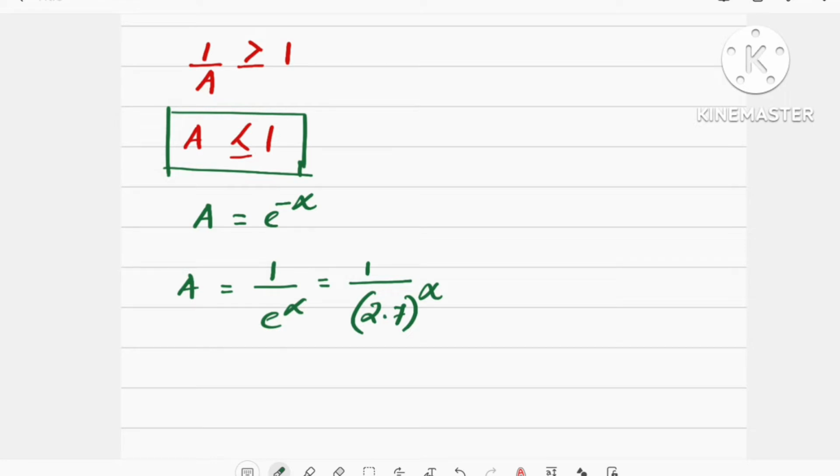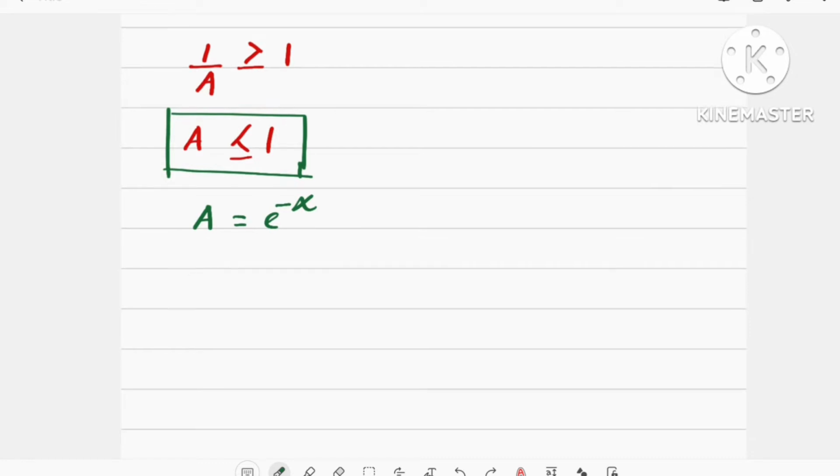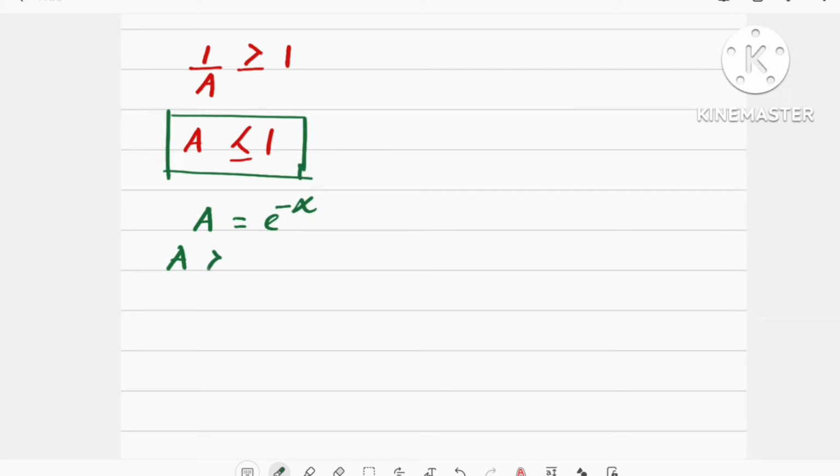This equation implies that A is always positive. Or we can go through the graph of e raised to minus alpha: for any value of alpha, e raised to minus alpha is positive.